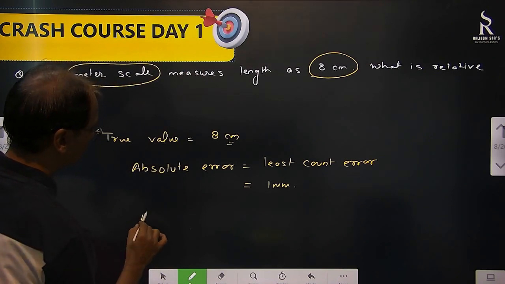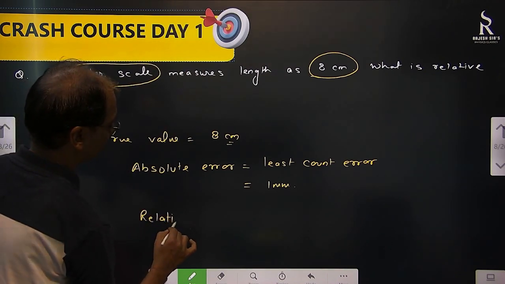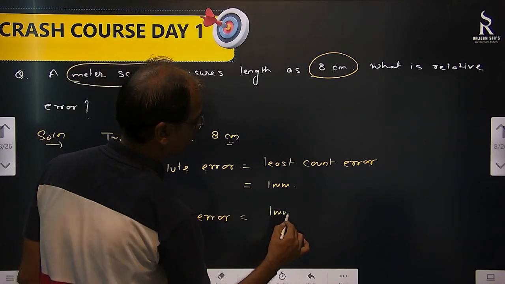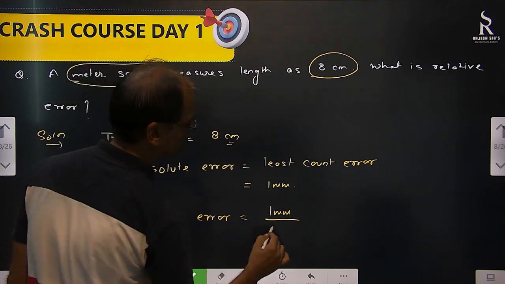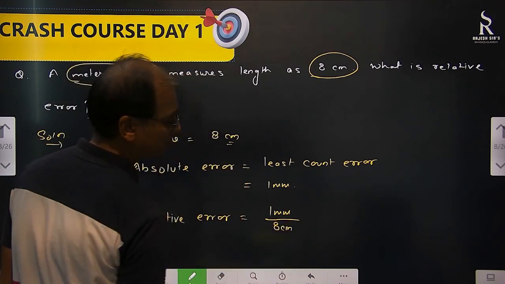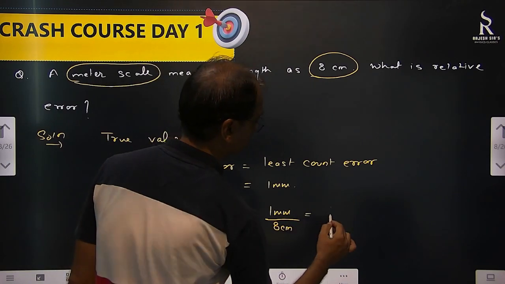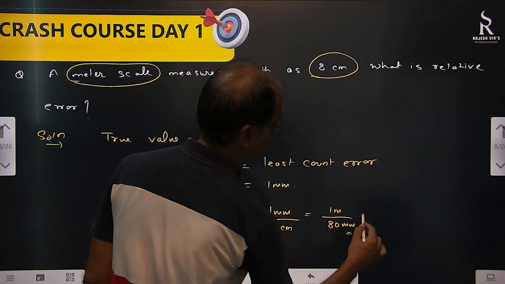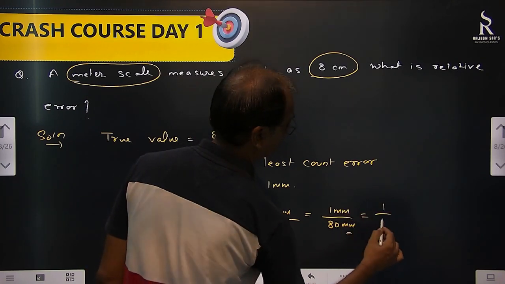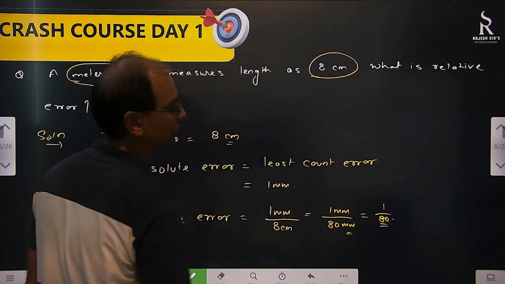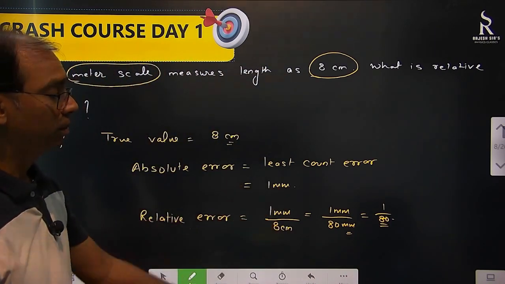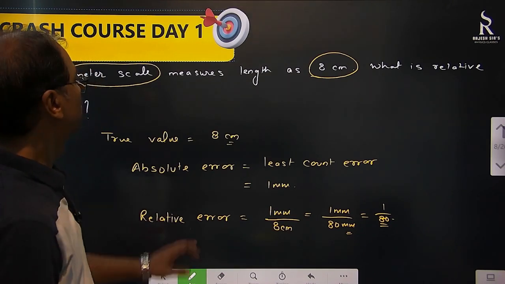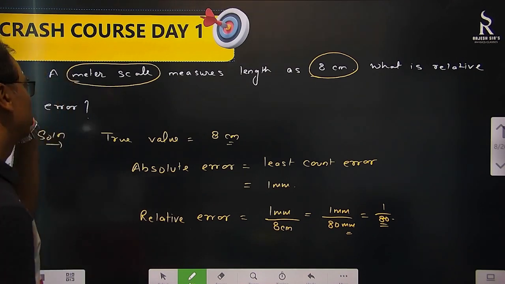So relative error then? Absolute error, which is 1 mm, by true value. What is that? 8 centimeter. So convert both into millimeters first. So 1 mm and 8 centimeter means 80 mm. So 1 by 80 is the relative error. If he is asking for percentage error, we multiply with 100. So 5 by 4, 1.25%. Okay, so this is how we can do it for a meter scale.